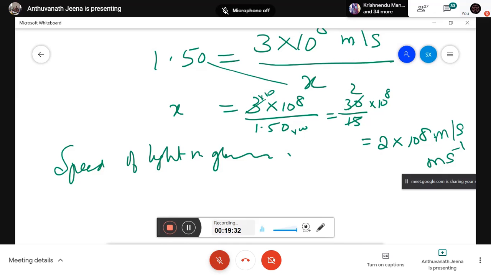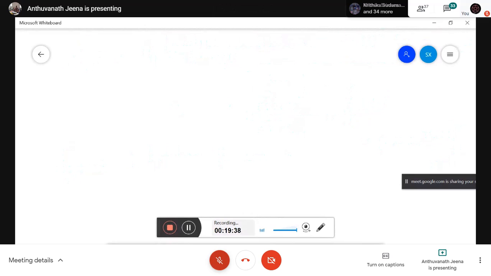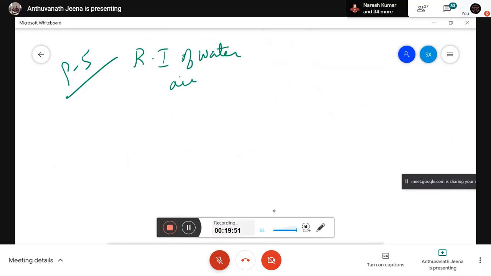Two more problems. Problem number 5, write down. If the refractive index of water for light going from air to water is 1.33.